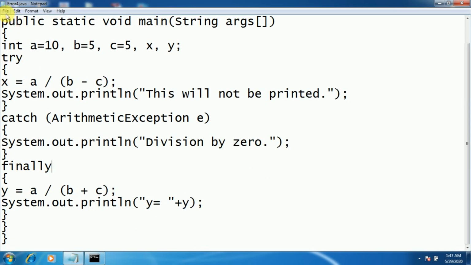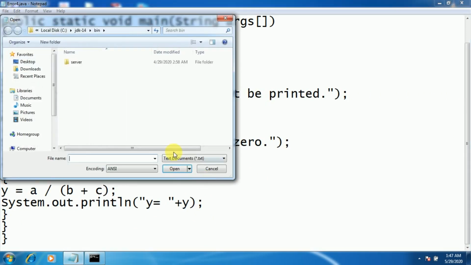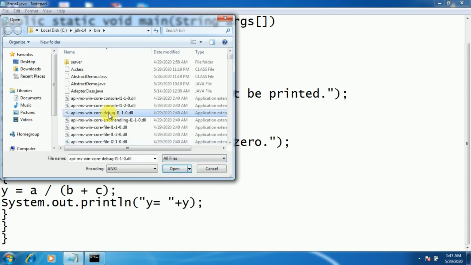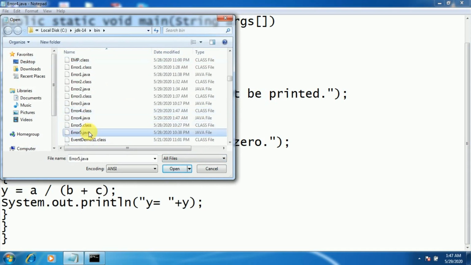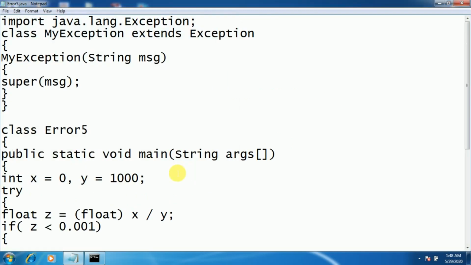So then coming to the last program of this concept, that is exception handling in Java, how to create your own exception. So these are already available exceptions we have used, that is ArithmeticException, ArrayIndexOutOfBoundsException, NullPointerException, IllegalAccessException, like that. If you want to create your own exception, then that is also available over here.